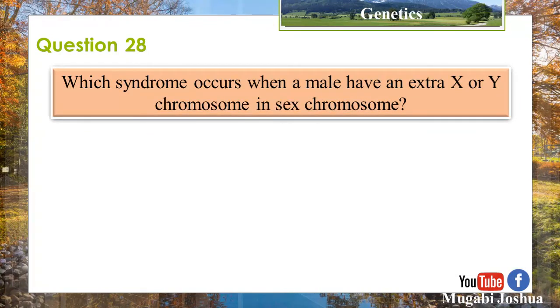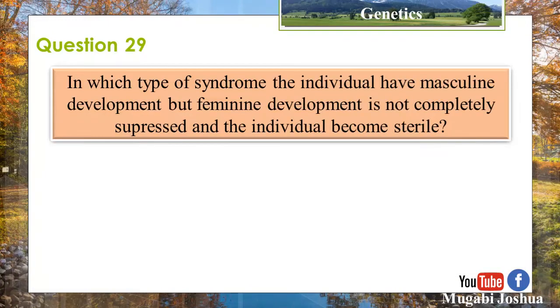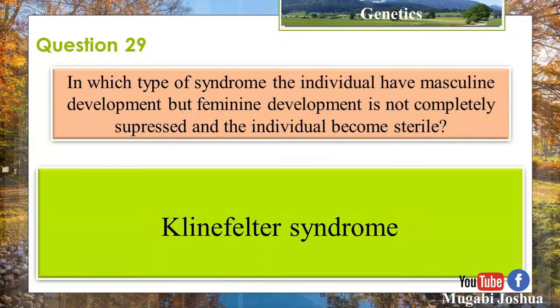Which syndrome occurs when a male has an extra X or Y chromosome in sex chromosomes? Klinefelter syndrome. Question 29. In which syndrome does the individual have masculine development but feminine development is not completely suppressed and the individual becomes sterile? Klinefelter syndrome.